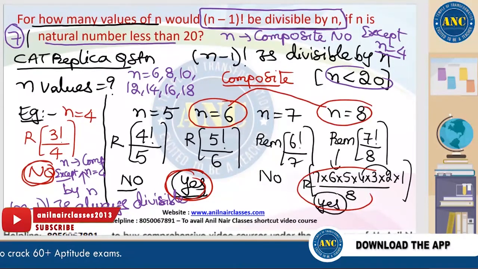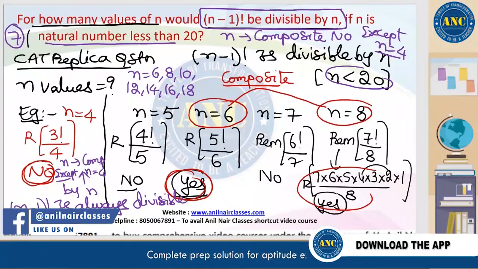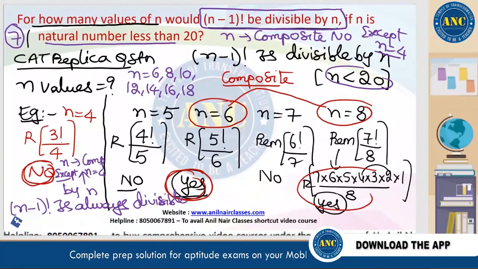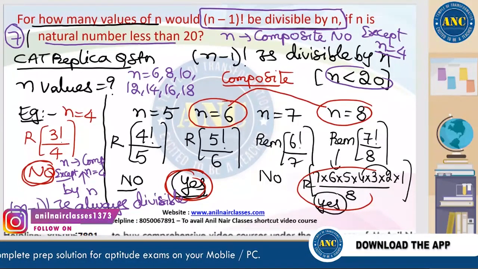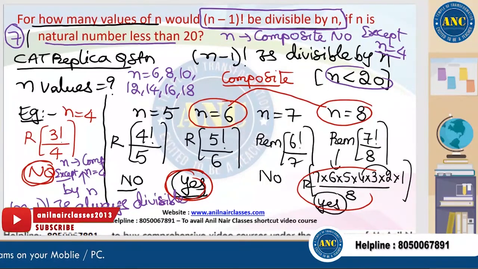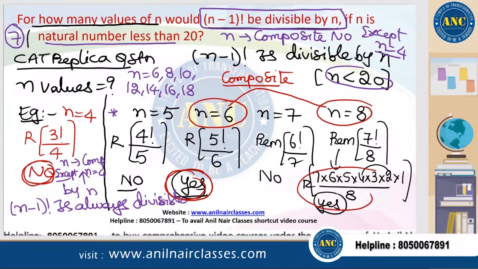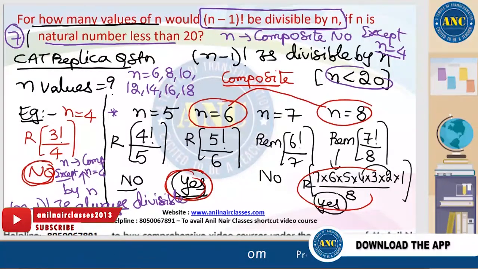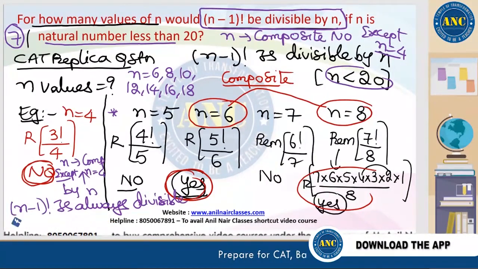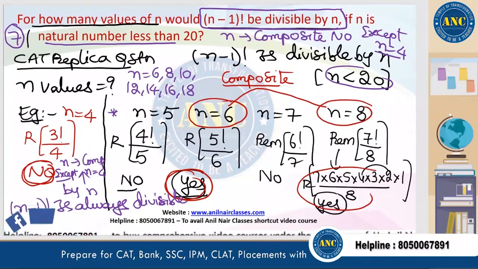(n minus 1) factorial is always divisible by n if n is a composite number, except n equal to 4. This is proof by example. 5 is a prime number, so if I put 5, 4 factorial by 5 is not divisible. If I put the prime number 7, 6 factorial by 7 is not divisible. I hope it is clear.